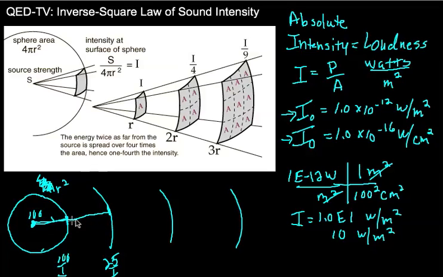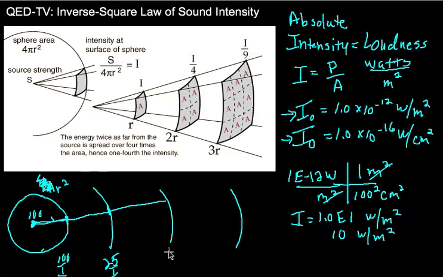So what happens if we get even further away? We come out to a really big circle, and the area of this would be 4 pi r squared, but we're ignoring the 4 pi. So the area would be r squared, which would be 3 radii. So 3 squared would be 9, and we take 100. The power is still 100, but this time we divide it by 9.